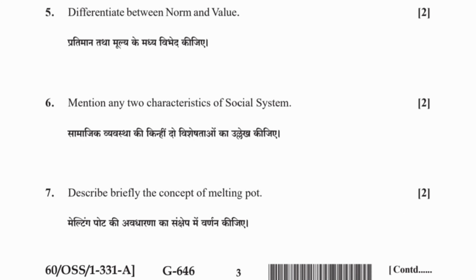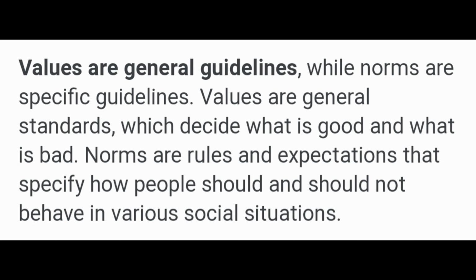5. Differentiate between norm and value. Values are general guidelines while norms are specific guidelines. Values are general standards which decide what is good and what is bad. Norms are rules and expectations that specify how people should and should not behave in various social situations.